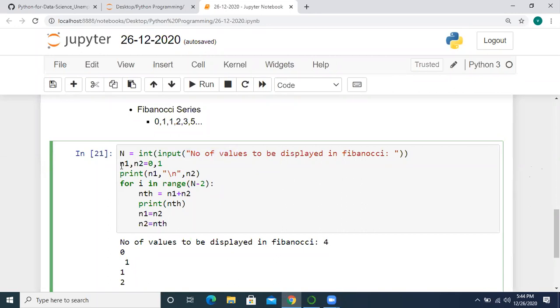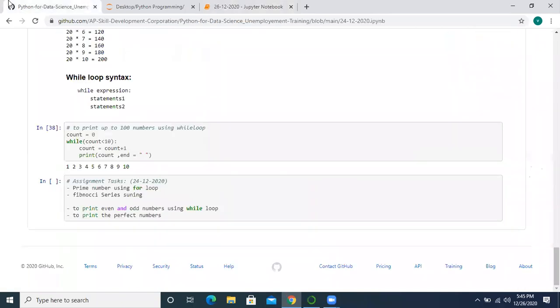So here we are directly printing n1 and n2. So that's the reason I have decremented n by 2 here. Okay, that's the reason we have decremented n minus 2. So right, this is the Fibonacci series. So now let's discuss another program. So another program, what do you need? I think you all did this.